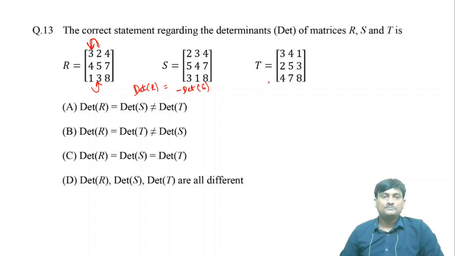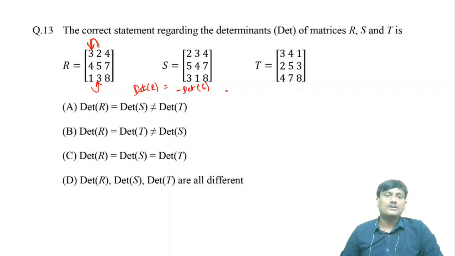In case of T, here 3, 4, 1, here 3, 4, 1. Means the column converts into row. 2, 5, 3, 4, 7, 8. So these 3, 4, 1 converts into the first row, and the second column into the second row, and the third column into the third row.